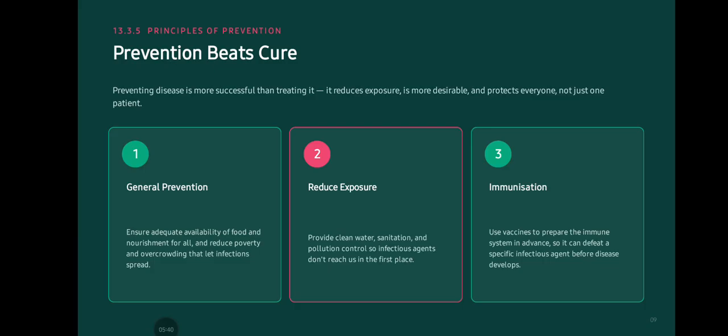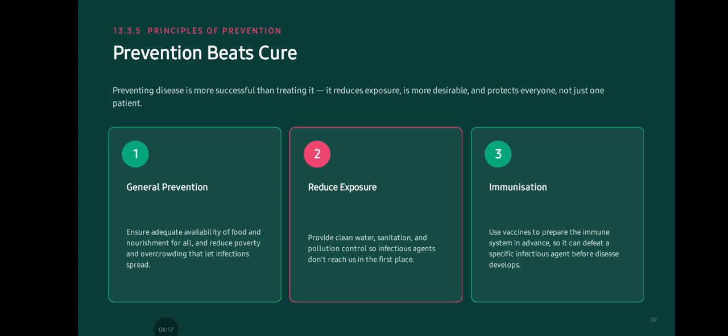So prevention beats cure. Preventing disease is more successful than treating it. It reduces exposure, is more desirable, and protects everyone, not just one patient. First is general prevention: ensure adequate availability of food and nourishment for all and reduce poverty and overcrowding that let infections spread. Reduce exposure: provide clean water, sanitation, and pollution control so infectious agents don't reach us in the first place.